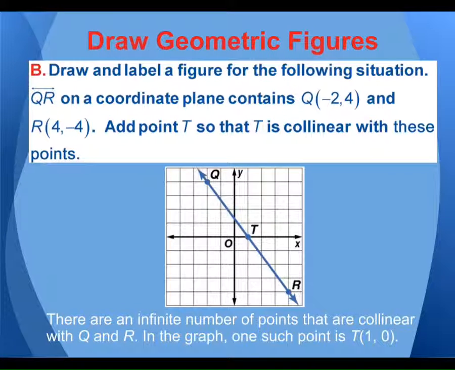Another example there. Okay. Draw and label this figure. This would be very similar. You have line QR. It contains the point (-2, 4), and point (4, -4). Add point T so that T is collinear with these points. Collinear means what again? Shares the same line. You could add point T there, there, there, wherever you want. It would be collinear, right? Definition of collinear, it's on the same line.